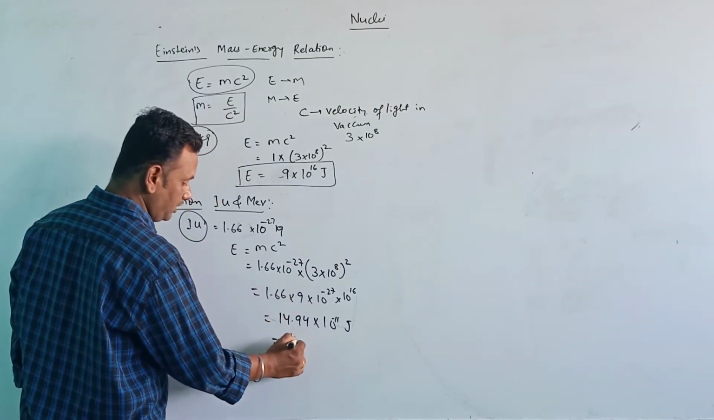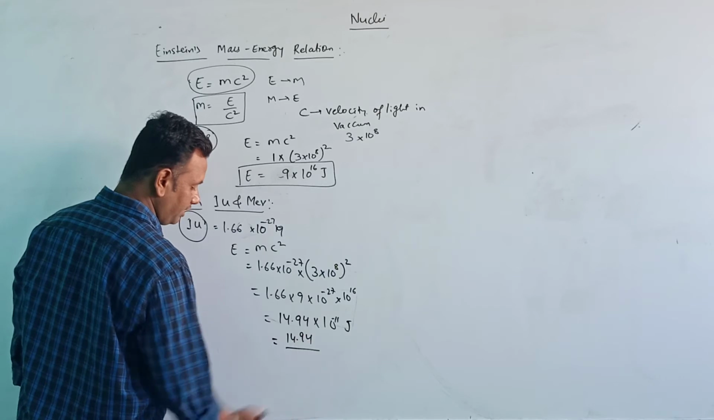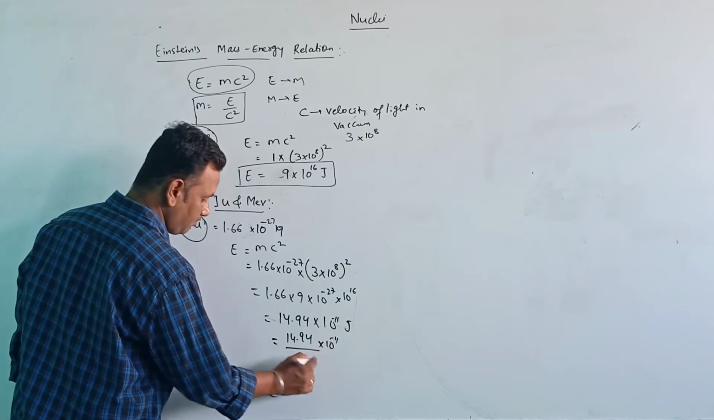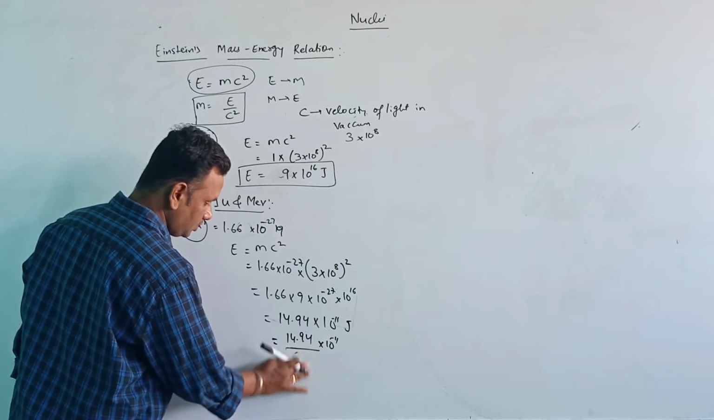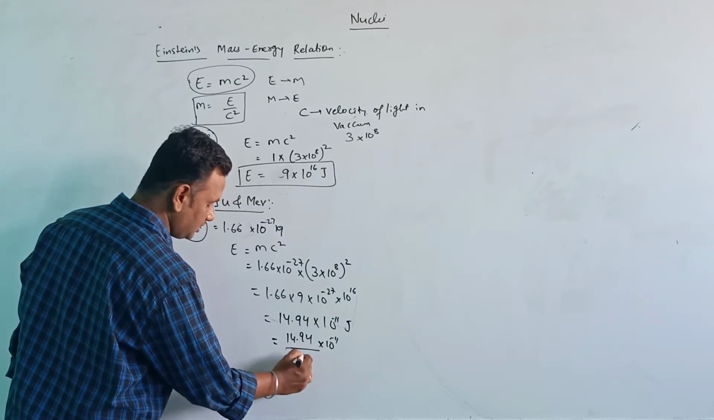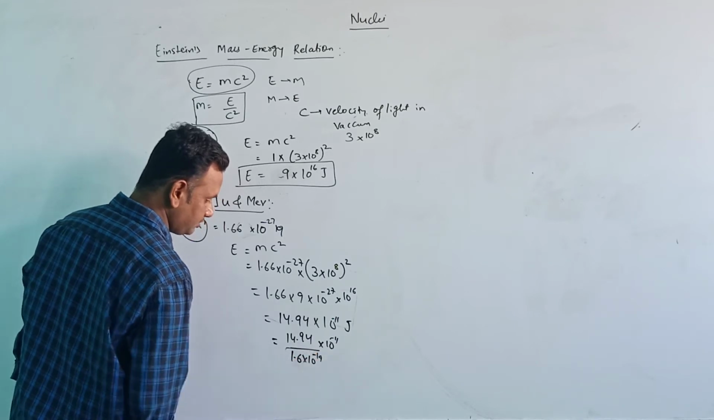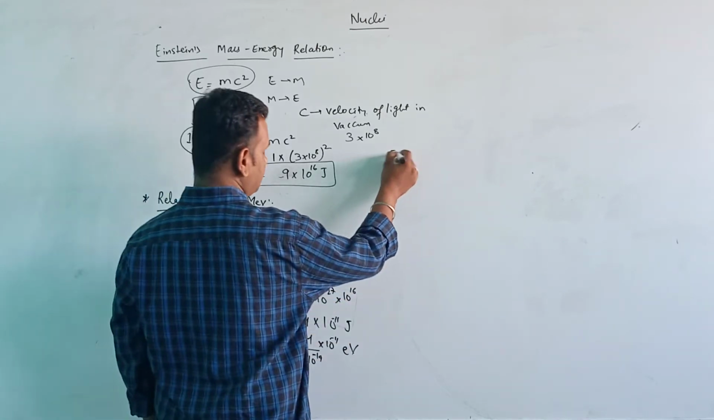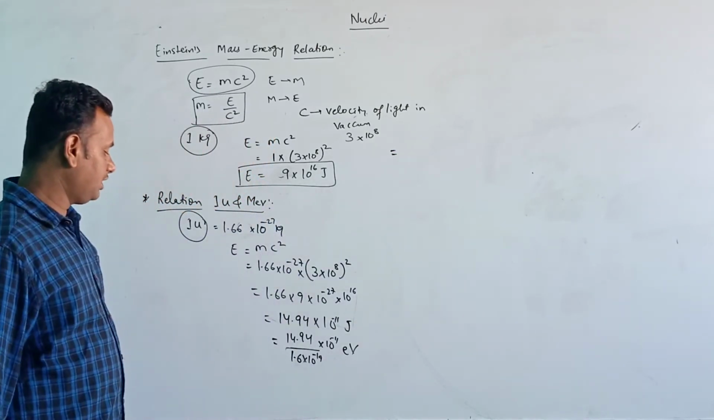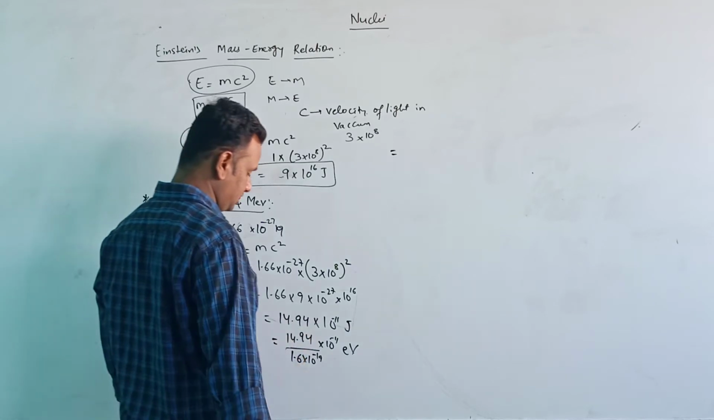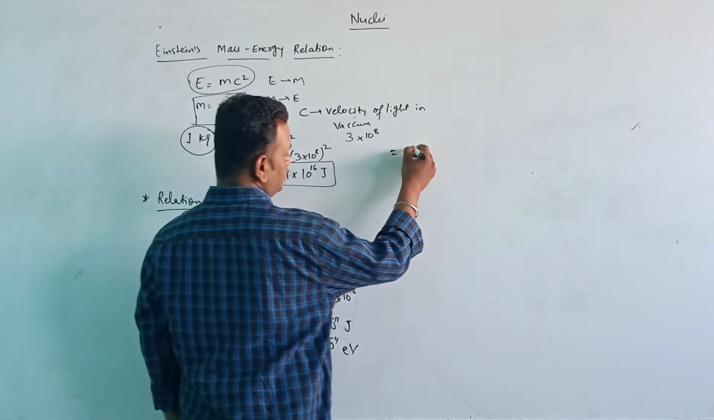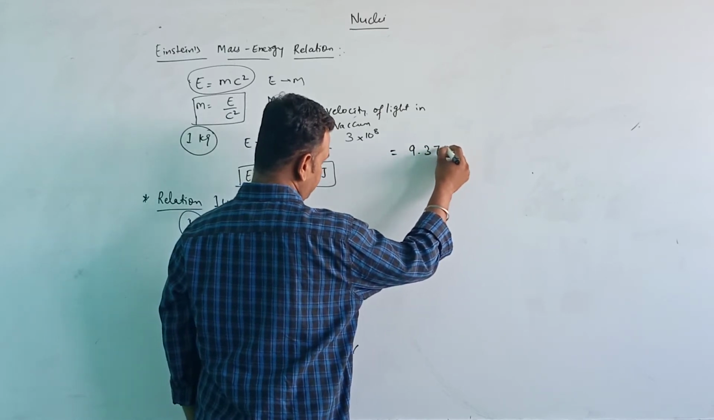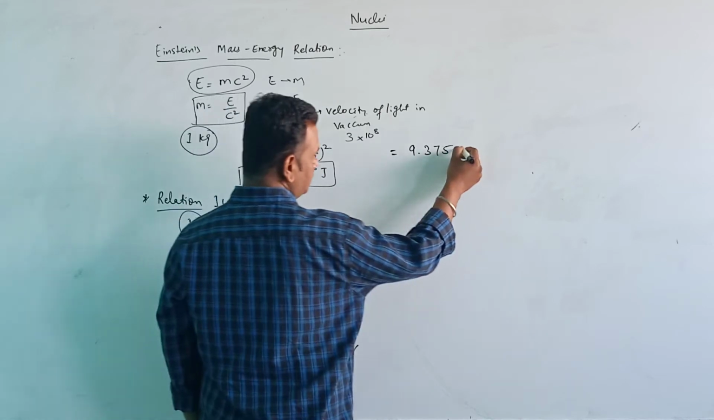So 14.94 into 10 to the power of minus 11, whole divided by 1.6 into 10 to the power of minus 19, gives electron volt. Now if you divide it, how much are you getting? 14.94 divided by 1.6 is 9.3375.